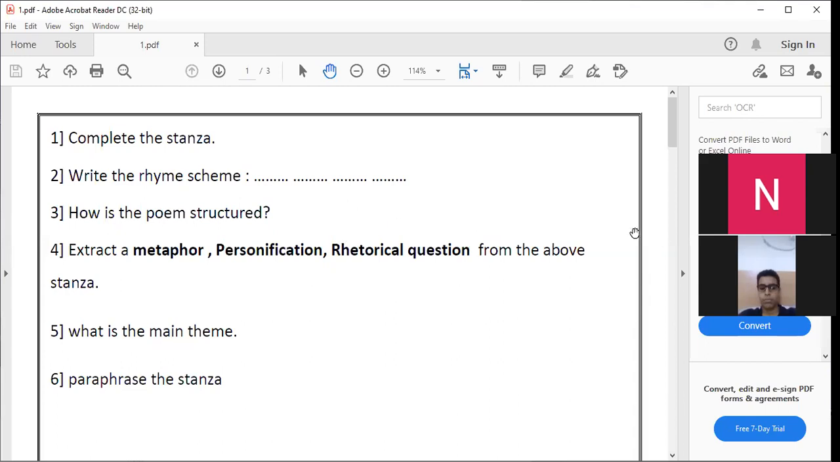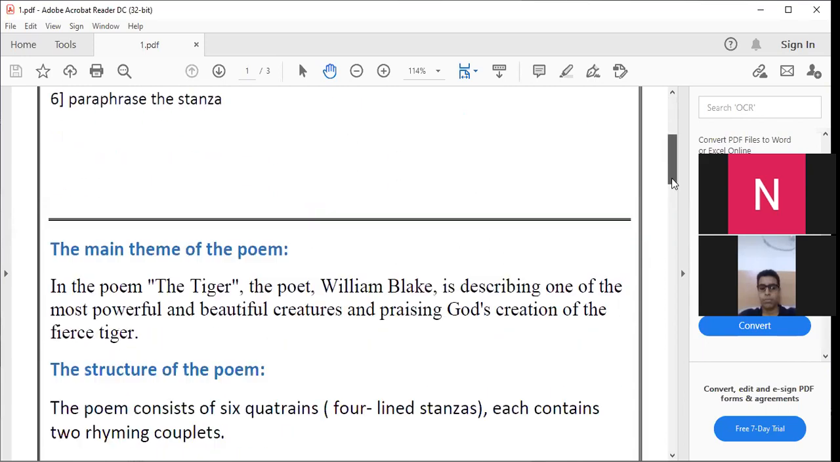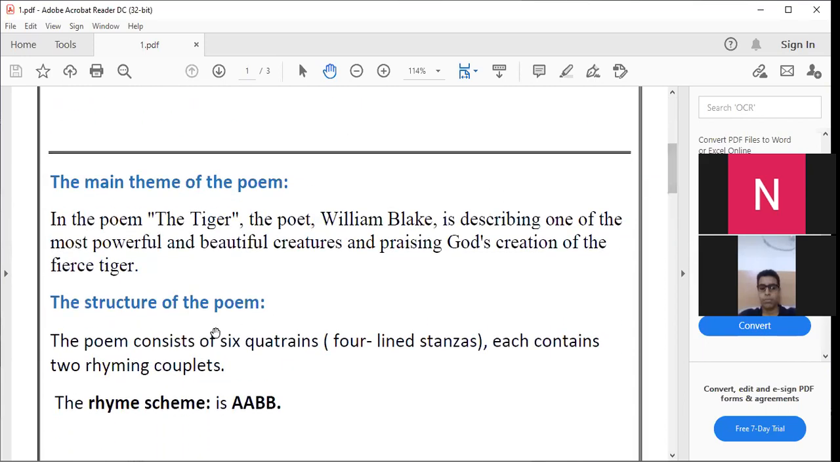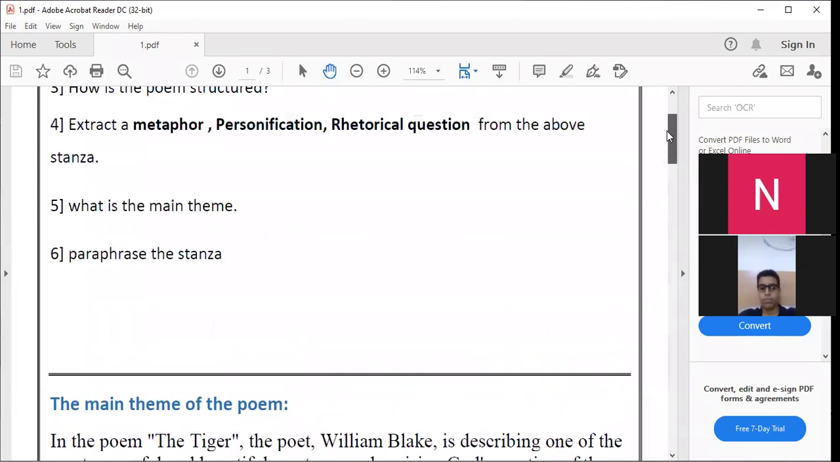How is the poem structured? Also, it's the same for all the stanzas. The poem consists of 6 quatrains. Each contains 2 rhyming couplets. So easy.